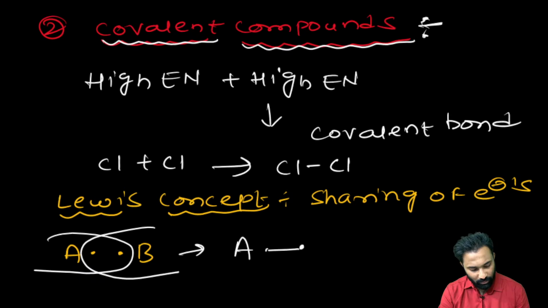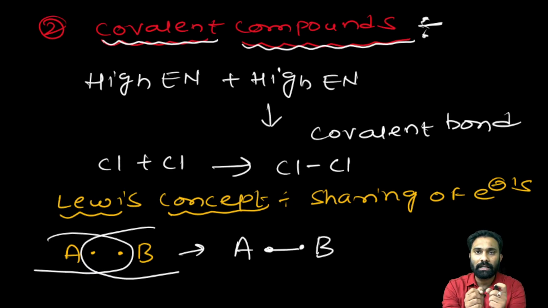Now the covalent bond will be represented in this manner. Why? Because here they are sharing electrons, but in an ionic bond there is no sharing of electrons. Only due to the strong attraction force between them do they form the ionic bond. Clear?